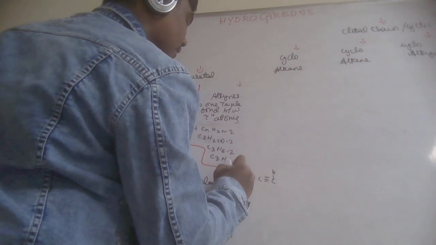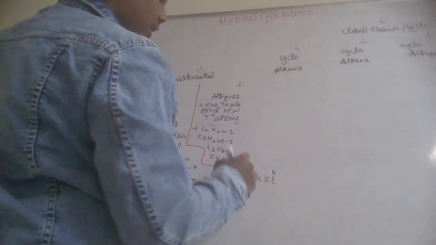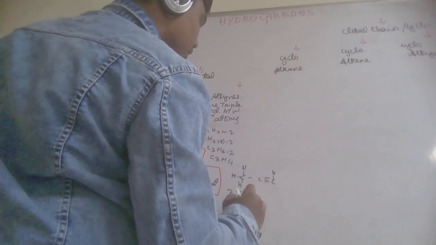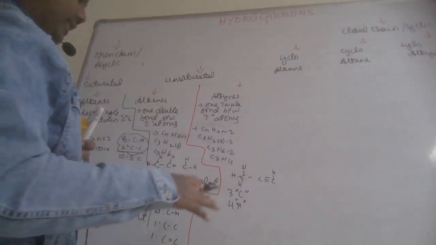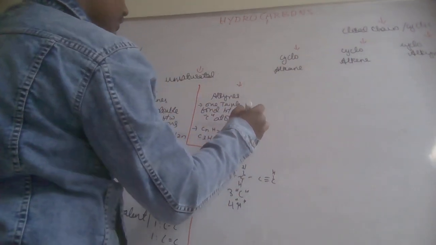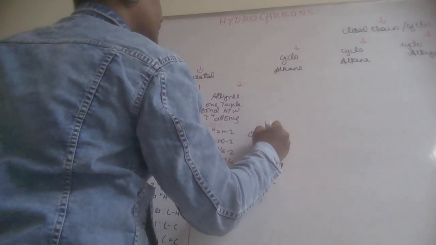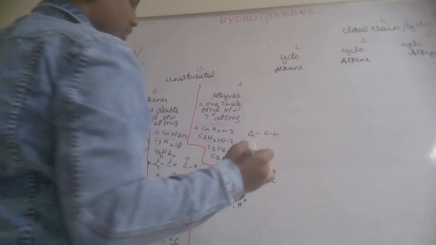Now you see there are 3 carbon atoms and 4 hydrogen atoms. 3 carbon atoms, 4 hydrogen atoms. Number of bonds: you see 4 CH bonds, okay, 4 CH bonds.